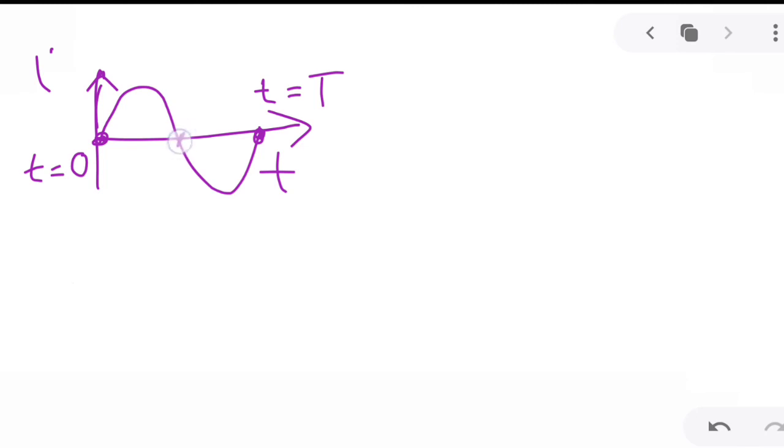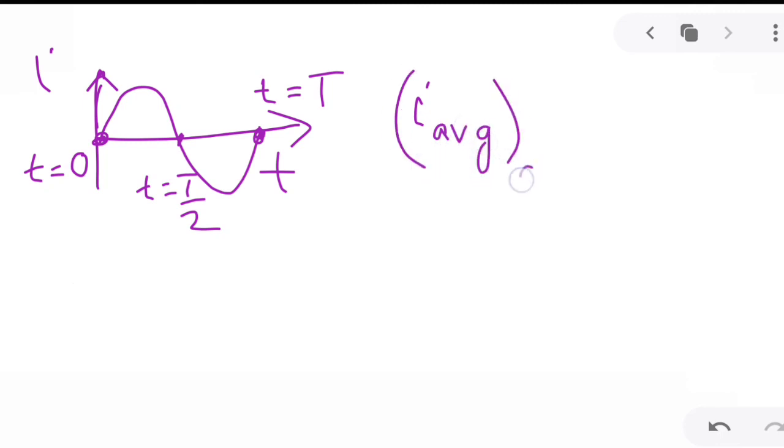So this point will be t equal to T by 2. We have seen that the average value of AC for one complete cycle, from time t equal to 0 to time T, is 0.